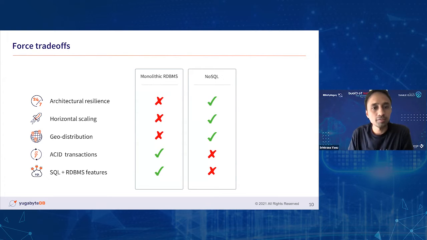And the downside of NoSQL is that it gave up 2 of the core features of a traditional RDBMS system, which is the SQL API compatibility. NoSQLs generally don't support SQL per se. They have their own dialects and APIs, depending on the various flavors of NoSQLs. At the same time, they are not ACID compliant as well. The data gets replicated, but it does not ensure strong consistency, and it does not comply to ACID properties per se. It rather falls into the eventually consistent replication property of a distributed system.